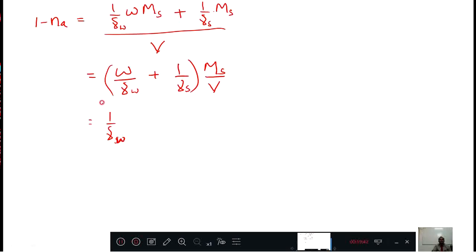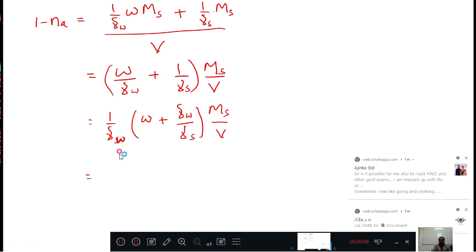When I take 1 by gamma W common, here only W will be left. 1 by gamma W is outside, plus, therefore here gamma W by gamma S will come. No? Then this is MS by V as it is. Now this gamma W I don't want, I will send this side. What happens? 1 minus Na into gamma W.